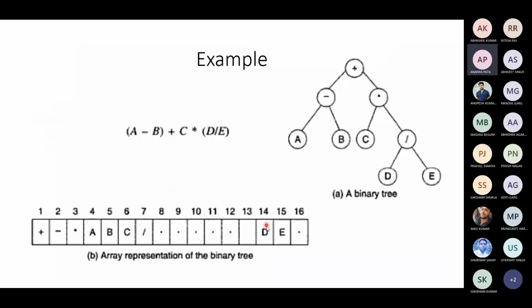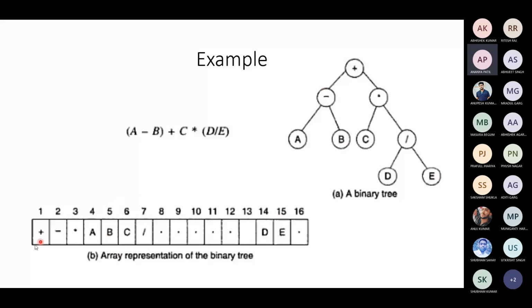What is the parent of E? E is 15, and 15 by 2 is 7. 7 is division, so E's parent is division, correct? What is the parent of B? B's location is 5, and 5 divided by 2 is 2. So B's parent is minus.